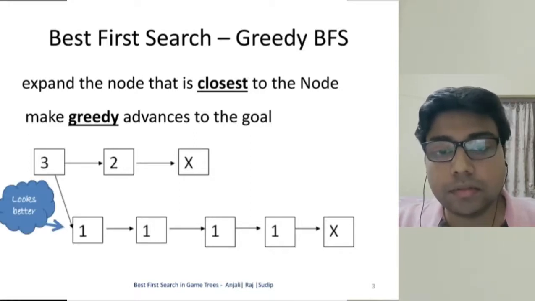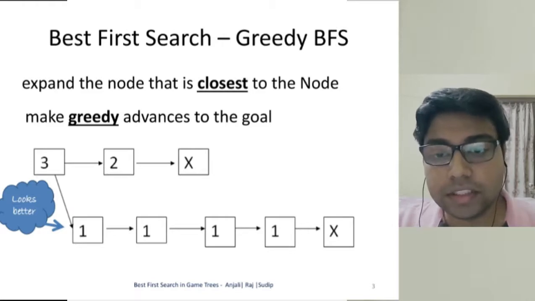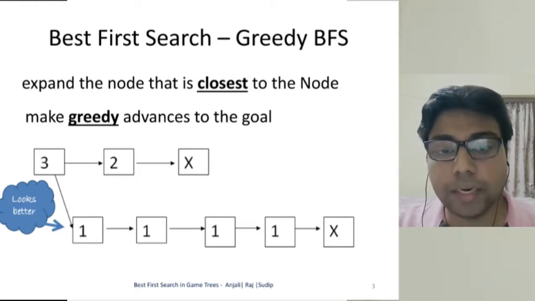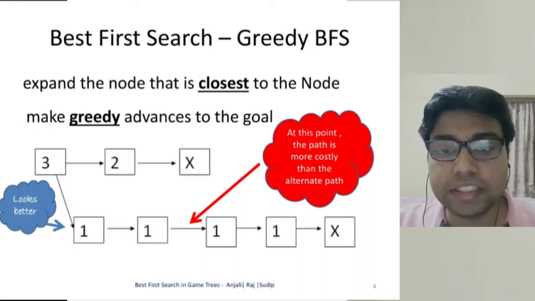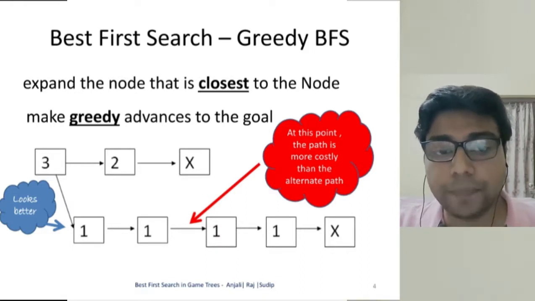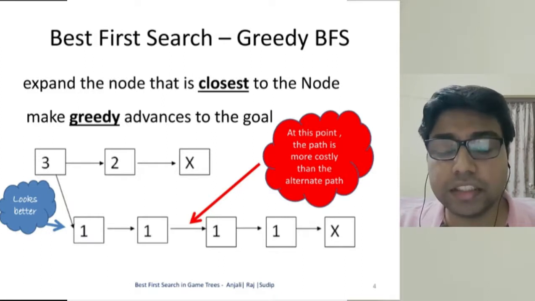In this example, the immediate children for the leftmost node are the nodes with a cost of 2 and 1. While using greedy BFS, the node with the cost of 1 is taken for path propagation without any consideration of further nodes. As the path is propagated further, we see that if X defines the goal node, then after only 2 more nodes, the chosen path is actually more costly than the other path option. Further, the goal node also takes longer to achieve. Thus, though greedy BFS is computationally less intensive, it does not guarantee the shortest path.